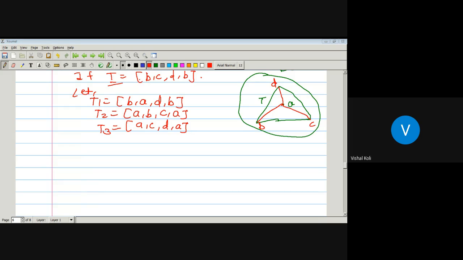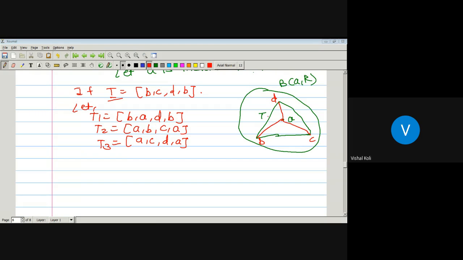Now here A is a point which is inside of T, but A is one of the vertices of T1, T2 and T3. First one is BADB, this will be T1. Second one ABCA, this will be T2, and this will be T3. For T1, A is one of the vertices. Similarly, it is a vertex of T2 and T3.